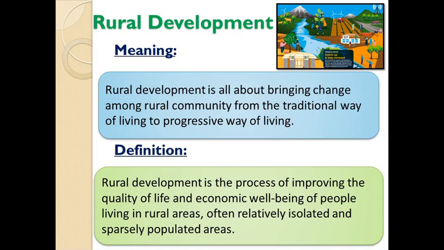Now we will see the definition of rural development. Rural development is the process of improving the quality of life and economic well-being of people living in rural areas, often relatively isolated and sparsely populated areas, which means that it basically works to improve the quality of life of the people living in village areas.